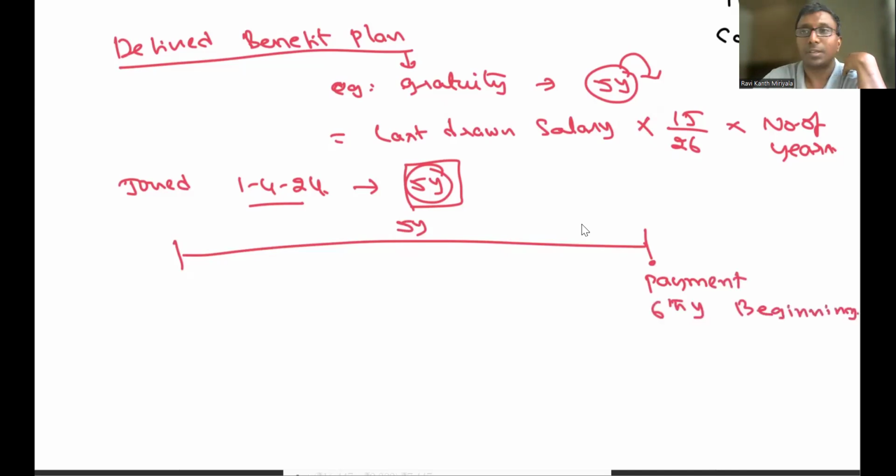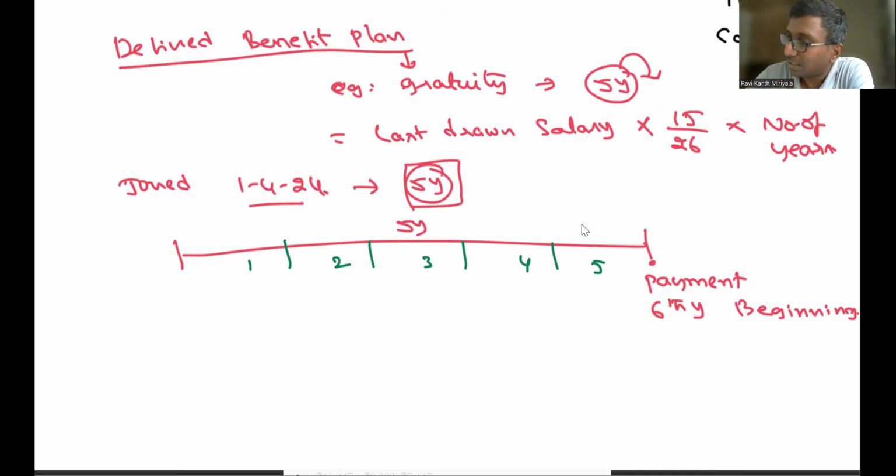Okay, excellent. Not a problem. But the problem is what, my dear? When should I book the expenditure? Shall I book the expenditure at Y6 or during the years 1, 2, 3, 4, 5? 1, 2, 3, 4, 5. Why, sir? Boss, the employee has put in the benefit. He has put in the effort. Year 1, year 2, year 3, year 4, year 5. He worked for the company for the first 5 years. Payment is happening at the end of the 6th year.